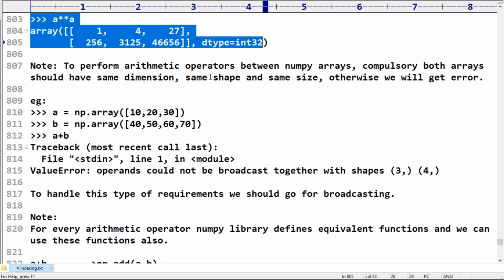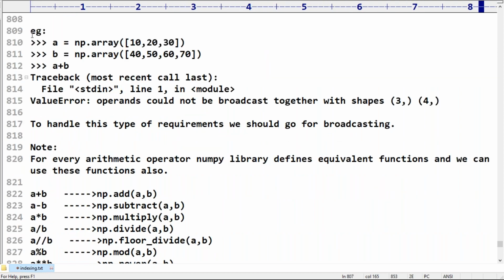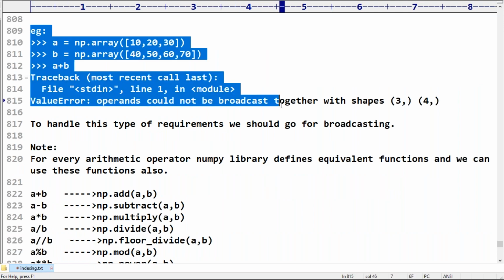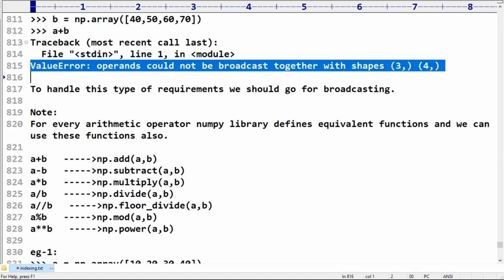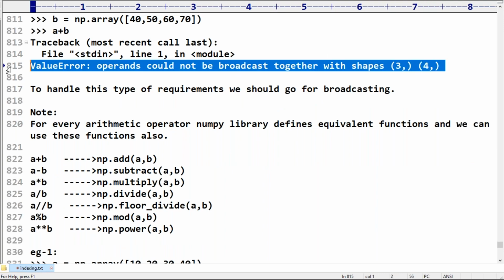To perform arithmetic operators between numpy arrays, compulsorily both arrays should have the same dimension, the same shape and the same size. Otherwise, we will get an error. The best example, as I told: yes, sir, this is the ValueError we are getting. Operands could not be broadcast together with the shapes.